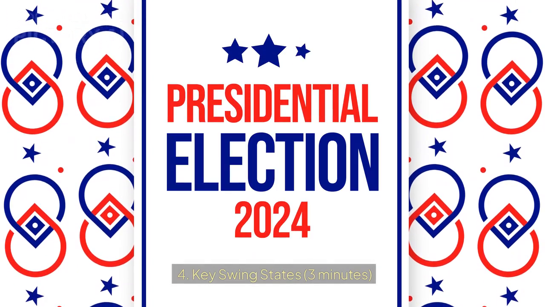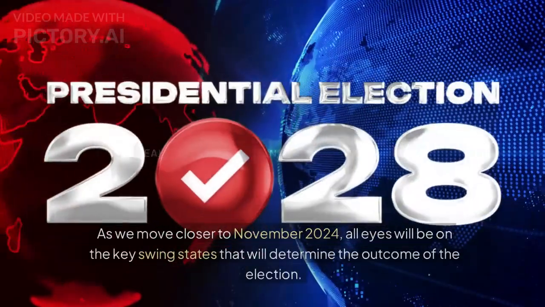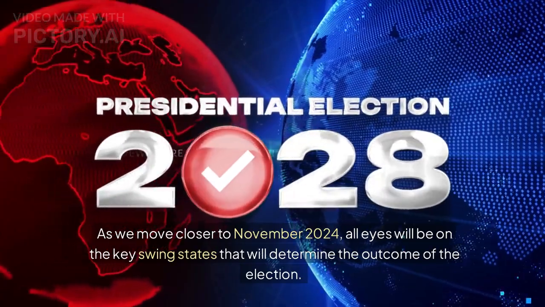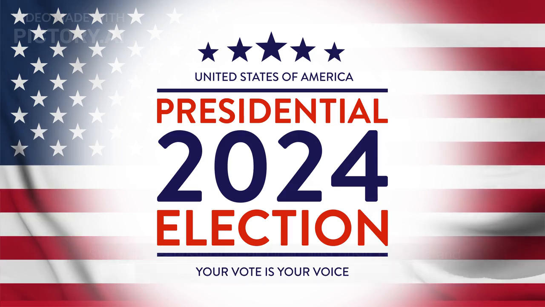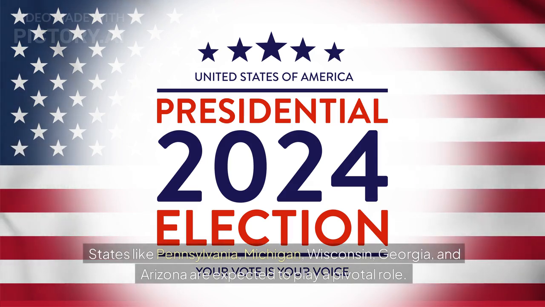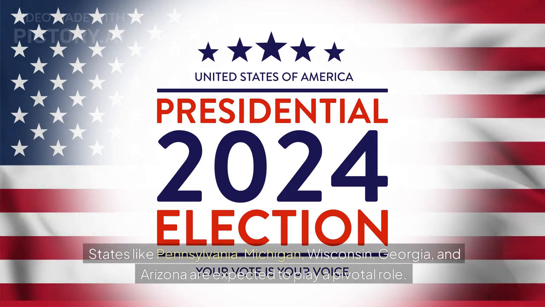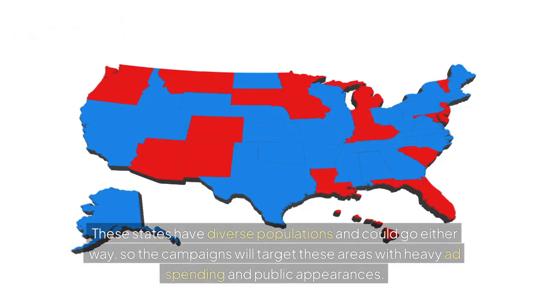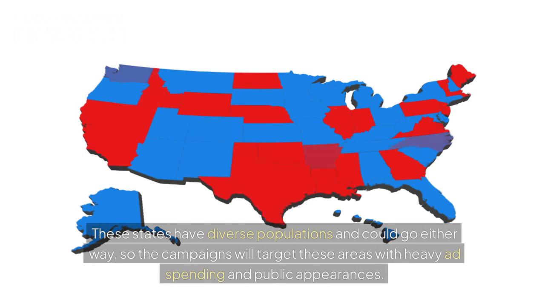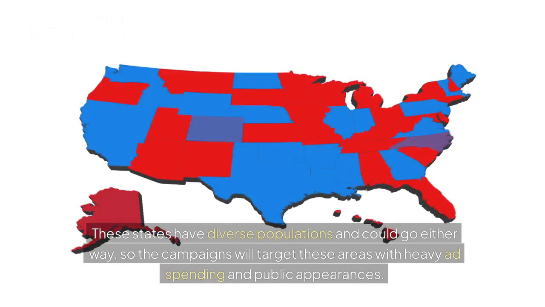4. Key swing states. As we move closer to November 2024, all eyes will be on the key swing states that will determine the outcome of the election. States like Pennsylvania, Michigan, Wisconsin, Georgia, and Arizona are expected to play a pivotal role. These states have diverse populations and could go either way, so the campaigns will target these areas with heavy ad spending and public appearances.